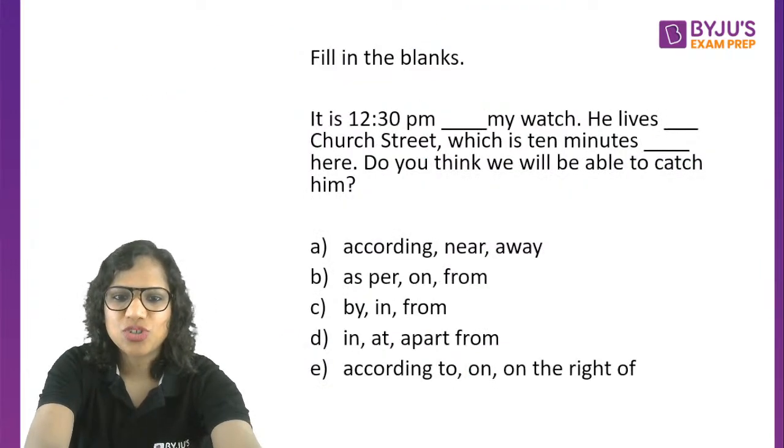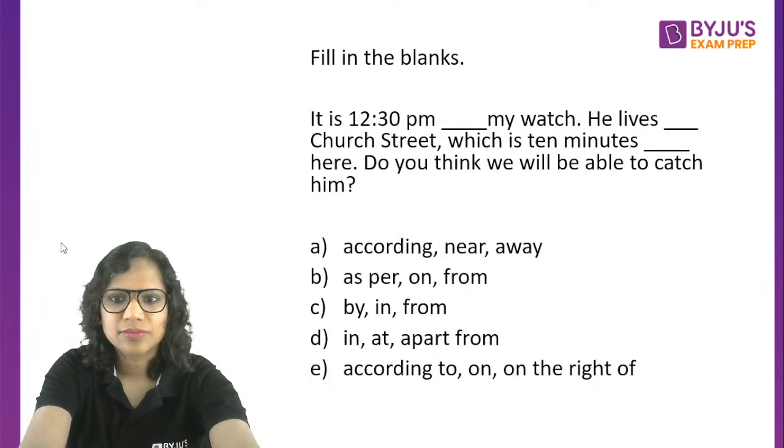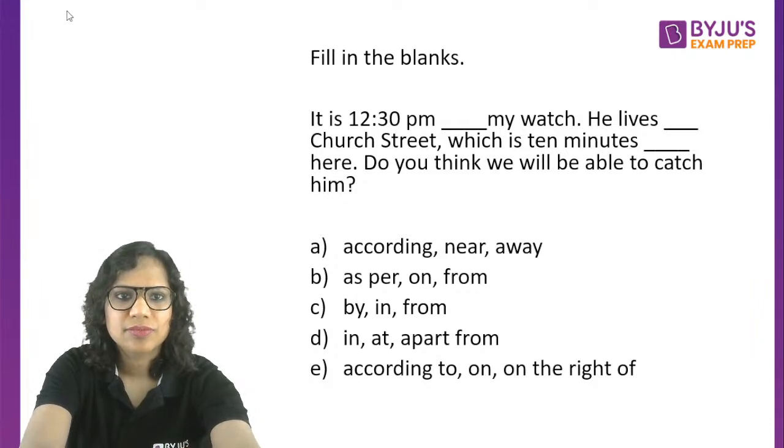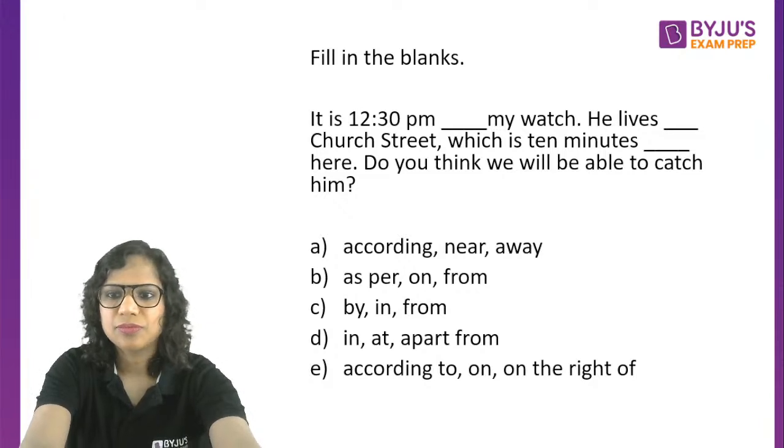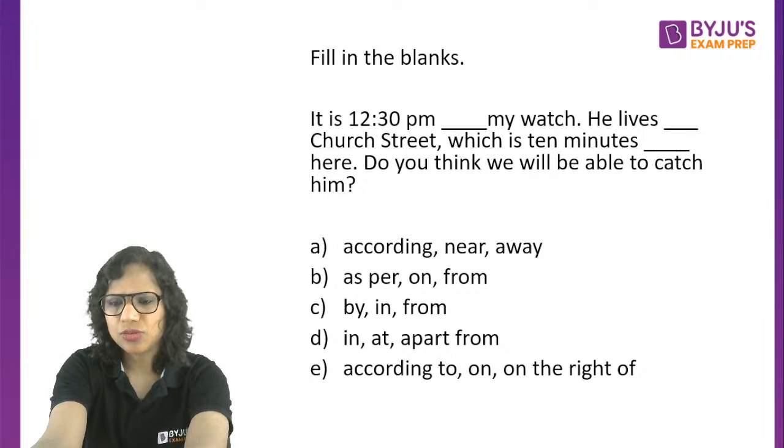Right, a preposition question. Let's see what you say. B, okay, I've got B. I think this is for the previous question.